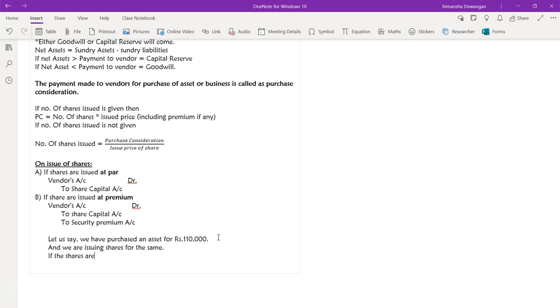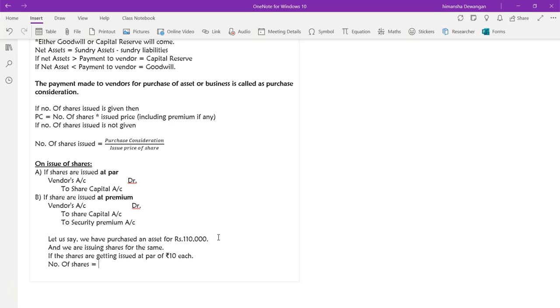If these shares are getting issued at par, number of shares will be at par of rupees 10 each. All right, let's say our shares are for rupees 10.